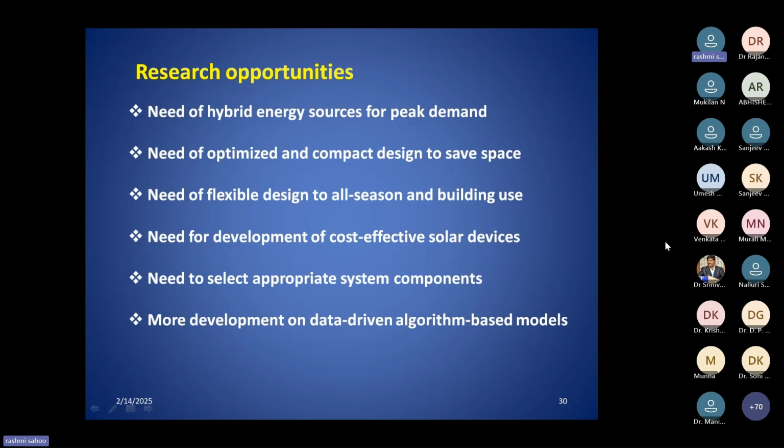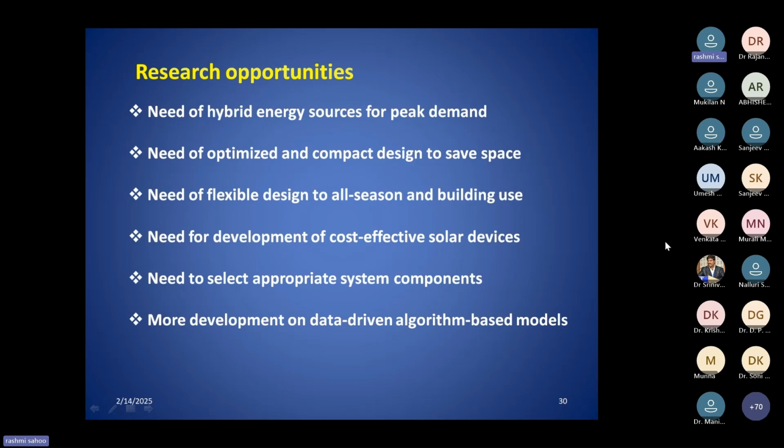So the reliable design and the compact design will reduce the overall cost of the system. So that is very important. In this direction also we can think, and people are doing work in this direction also. Okay, then the selection of appropriate system components. So a lot of possibilities are there.